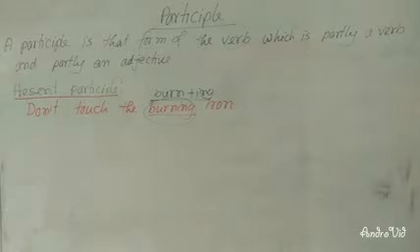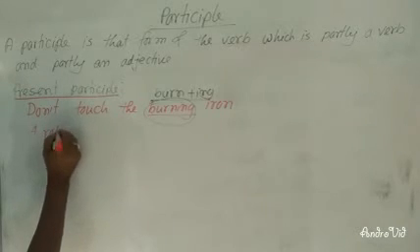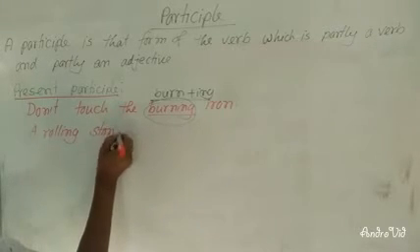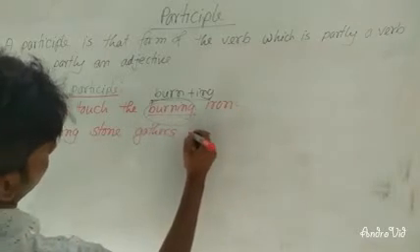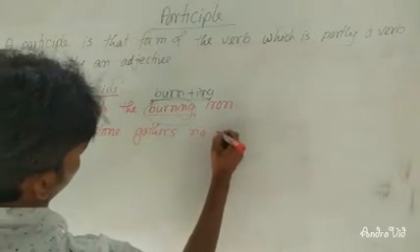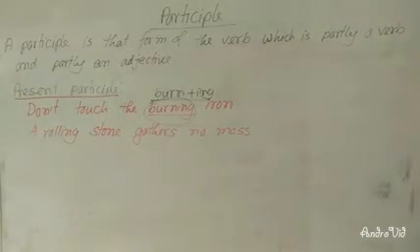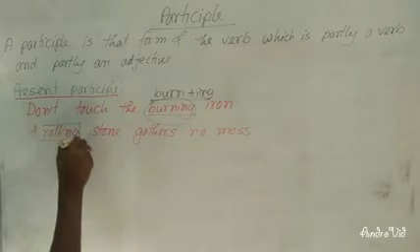A rolling stone gathers no moss. Here, rolling is a participle.